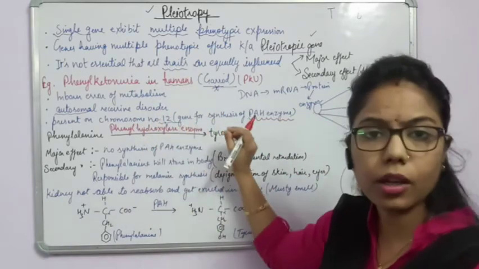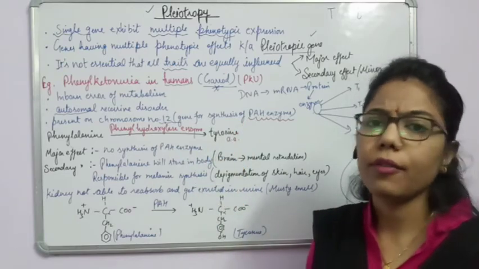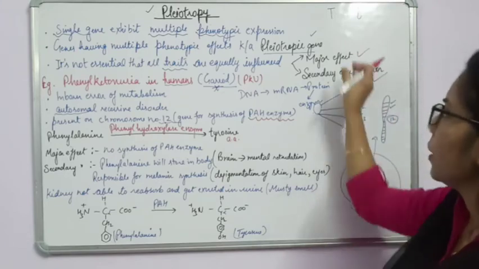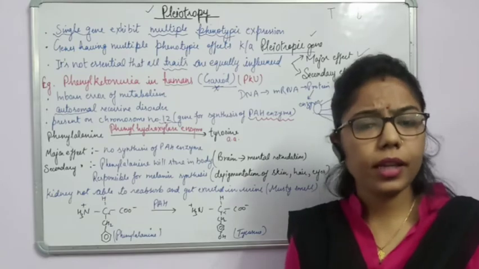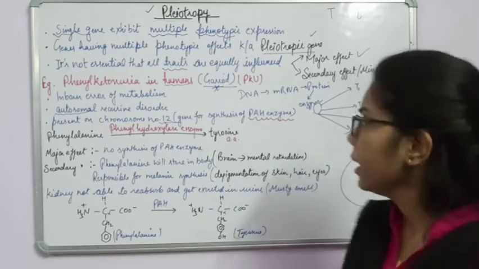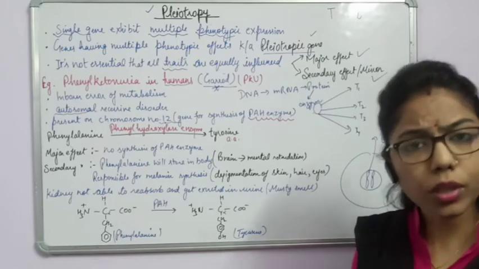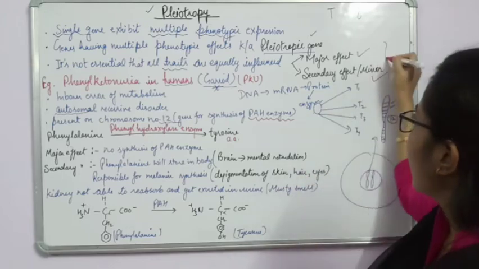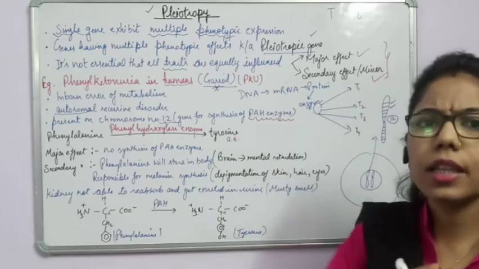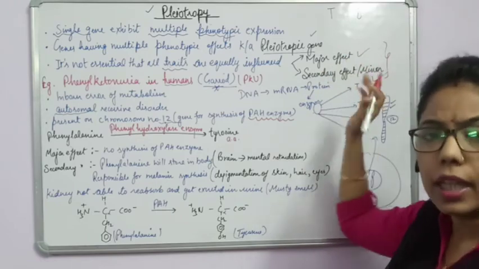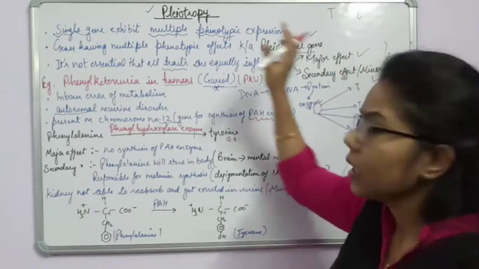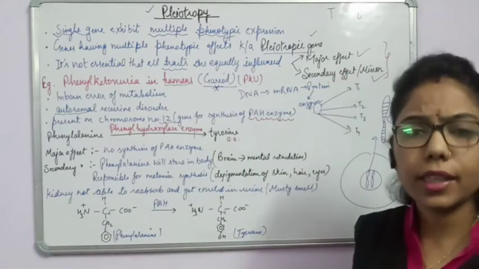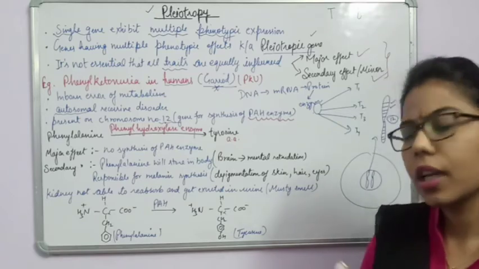We know that a gene will have some effects. Those effects can be major effects and also minor effects. Right? So what is the major effect? It will appear the very first time, and due to this major effect there will be some more changes in the body. It will come under the secondary effect. But all these effects are due to what? Due to the single gene. There may be many effects, but all these effects are happening because of one single gene. And it is not necessary that all the effects are the same. In some, an effect will be more, in others less.